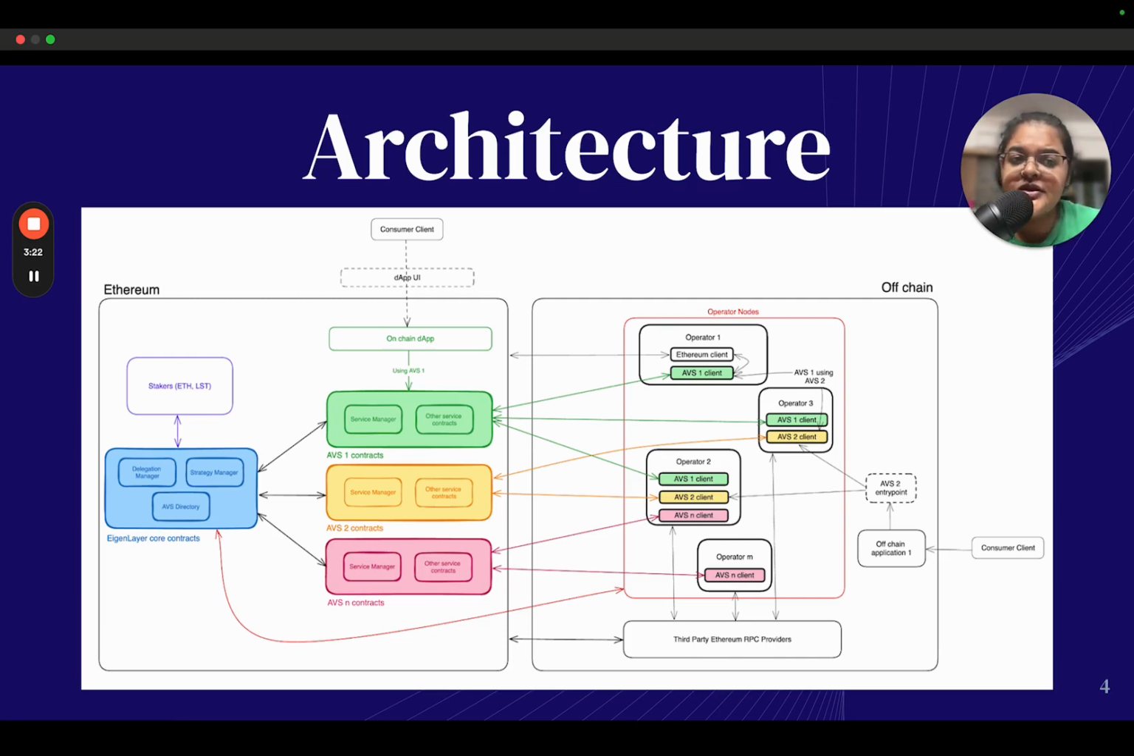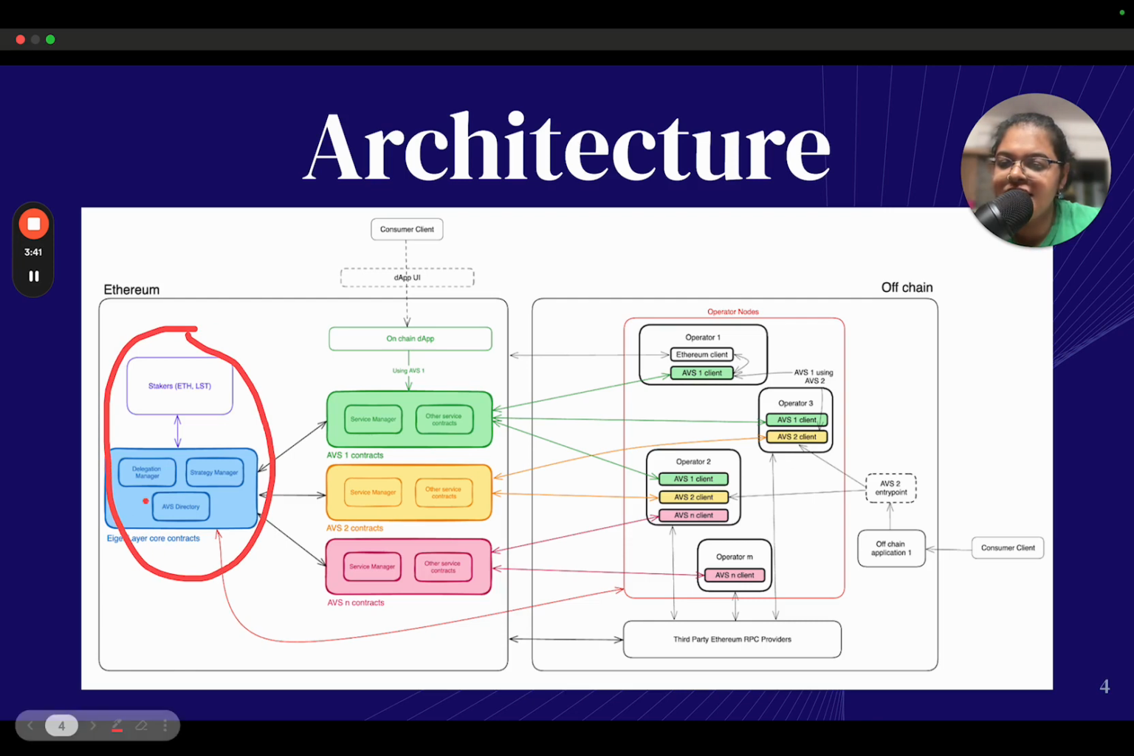So, as we mentioned in the previous slide, there are two components. One is the on-chain component, which you see on the left, and one is the off-chain component that you see on the right. Let's start with the on-chain component. The stakers interact with EigenLayer by depositing assets into the strategy manager. So the first thing to notice here is that there are three core contracts in EigenLayer: the AVS directory, the strategy manager, and the delegation manager. Of course, there are multiple other contracts as well when you see the GitHub repository, but these are the three core contracts. And the stakers interact with EigenLayer by depositing their assets into the strategy manager.